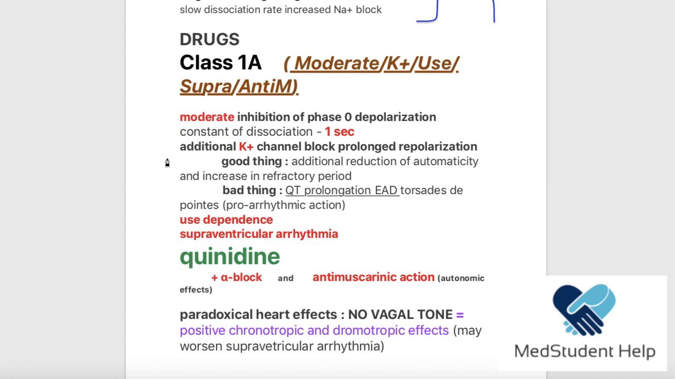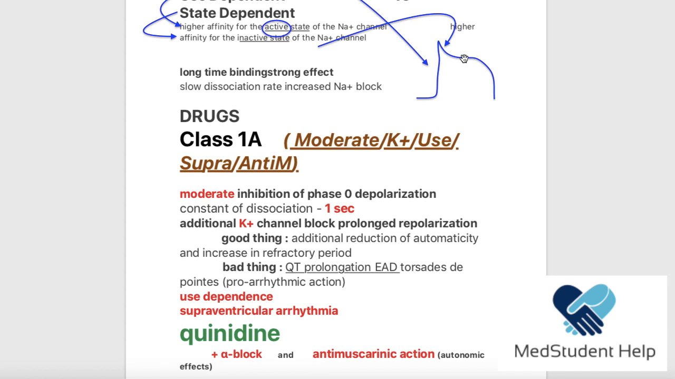Okay, now the more important thing here is that these class 1A drugs don't only block the sodium channels, but they also have an additional potassium channel blocking that is going to prolong the repolarization. Now, let's see here. If we block the potassium channels, some of them, not all of them, of course, you can't block all of them at once. When you apply a drug, you don't block all the channels, you block some of them to some degree, right?